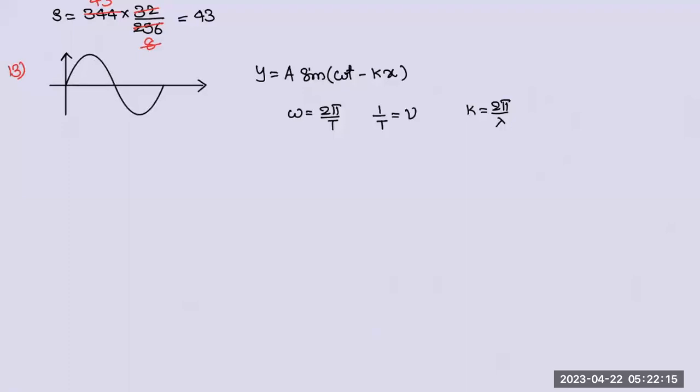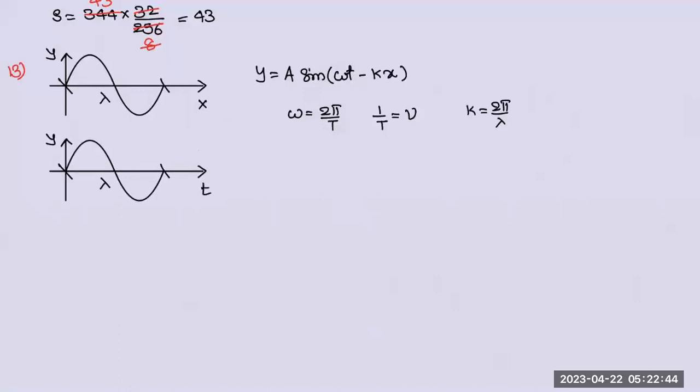Now my doubt is, what is this length? You need to understand that if it is an x versus y graph, this will be lambda, the wavelength, because on the x-axis we have x. But if I take the same graph and instead of writing x, I write t, the same thing will be the time period T.